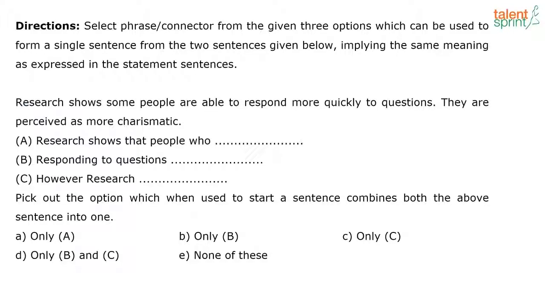So let's quickly mark the two sentences very clearly, right? Research shows some people are able to respond more quickly to questions. So this is obviously sentence 1. They are perceived as more charismatic is sentence 2. And I have 3 options. Research shows that people who, then I have responding to questions, and then I have however research, right? So using any of these options, we'll have to connect the two sentences and make sure the meaning is retained.